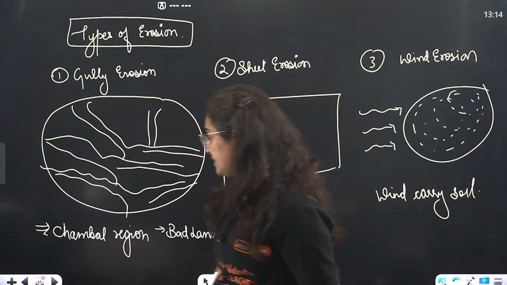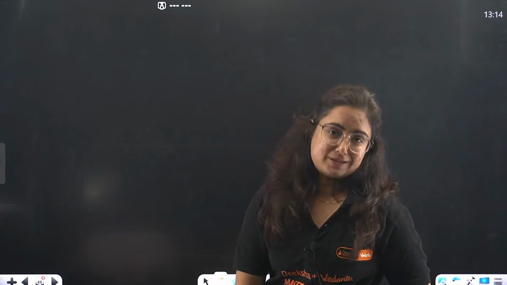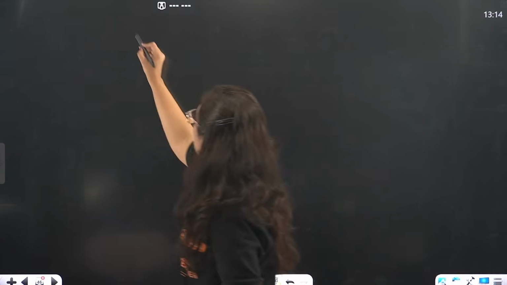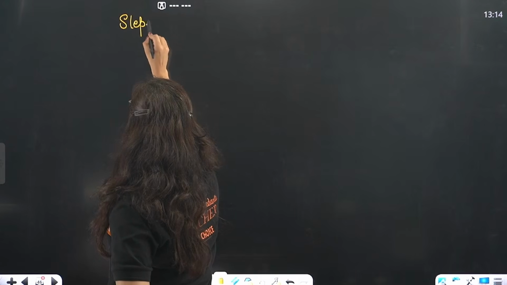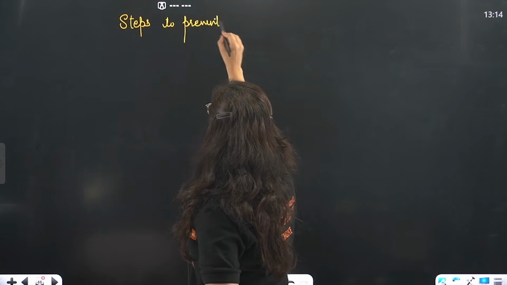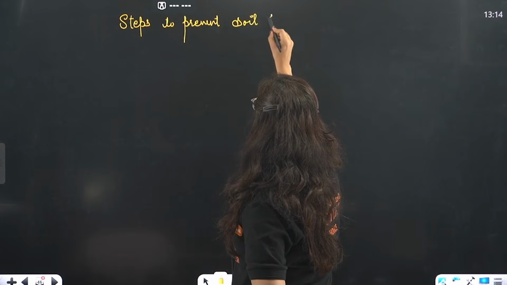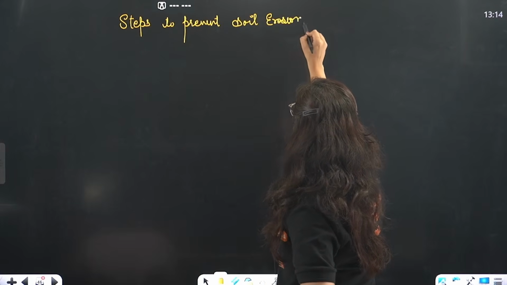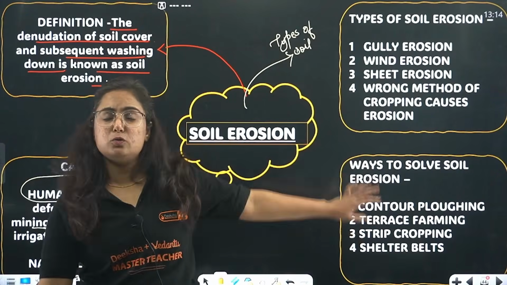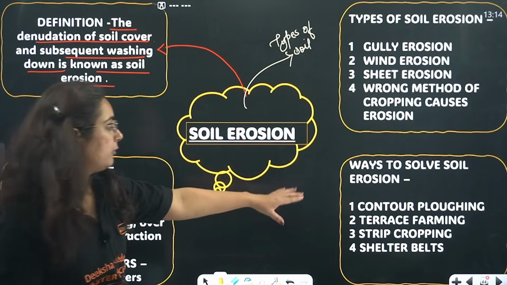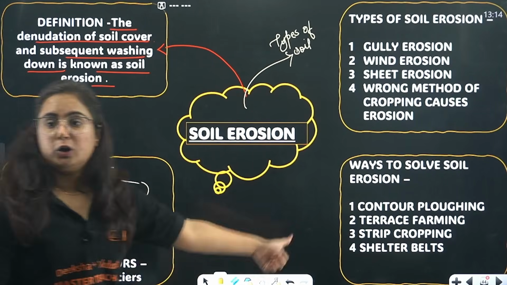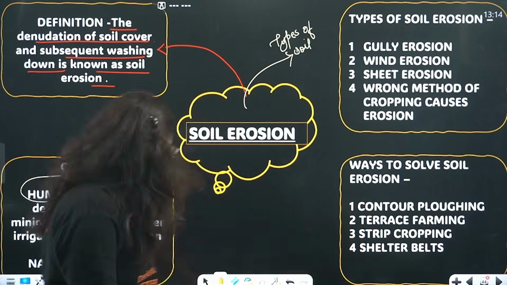Next, when we know the problem, we should know the solution also. So what are the steps to prevent soil erosion? A question will come in your exams. Let me tell you that I even added that in the PPT also here. Ways to solve, all of them we will learn one by one: contour ploughing, terrace farming, strip cropping and shelter belts.